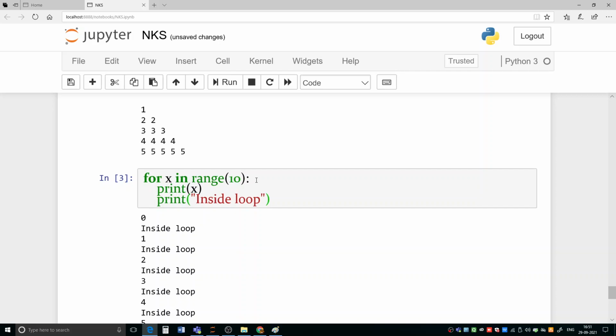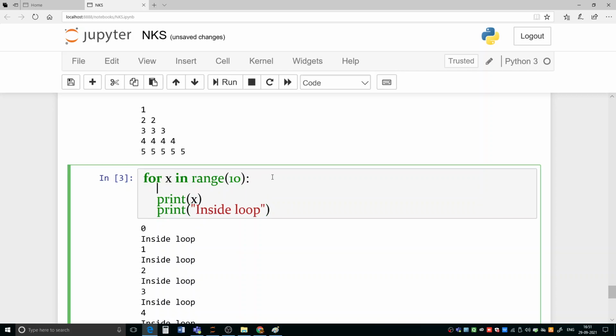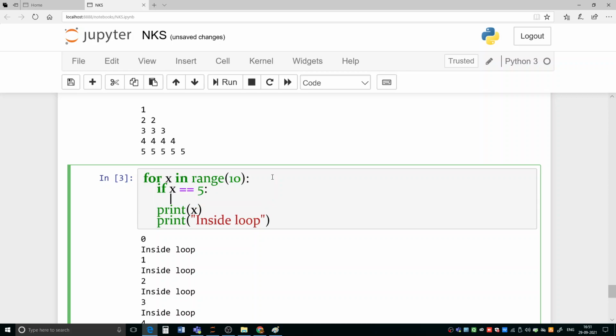Now suppose let me write here some condition. I am giving if x equal to 5, and then I am writing here break, and after that these statements are there.